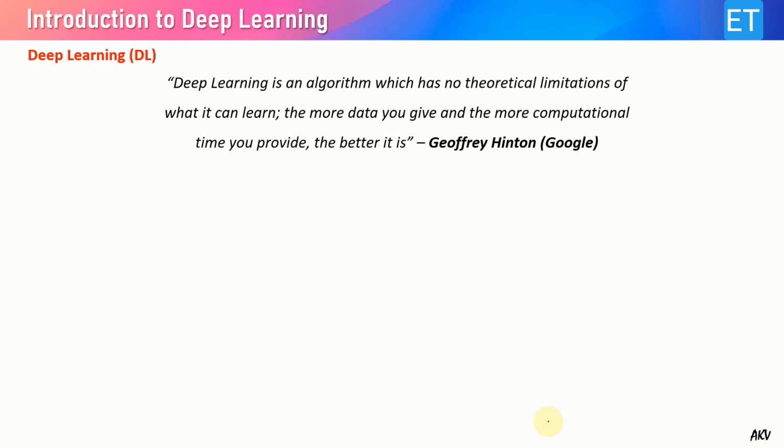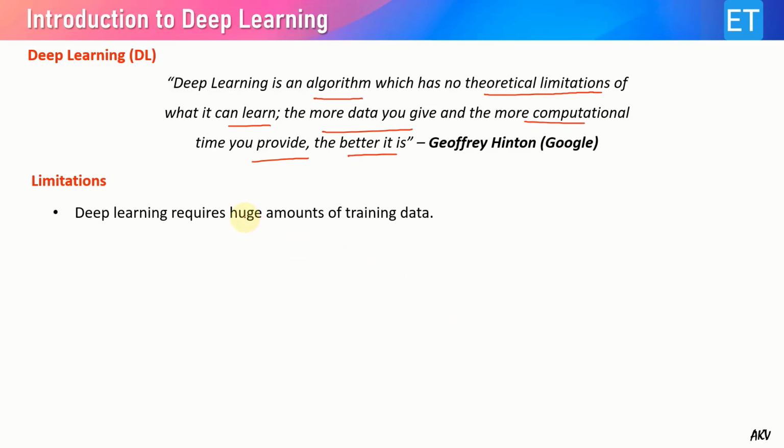As said by Geoffrey Hinton at Google, deep learning is an algorithm which has no theoretical limitations of what it can learn. The more data you give and the more computational time you provide, the better it is. But deep learning has some limitations also, as it always requires a huge amount of training data. If you are training a particular deep learning algorithm to identify particular objects, then you have to provide millions of images for better accuracy.